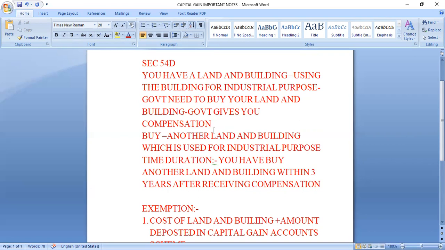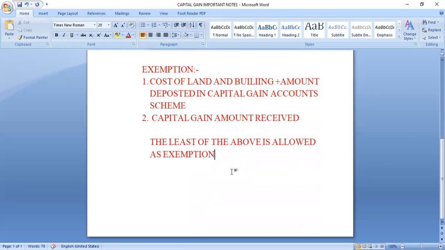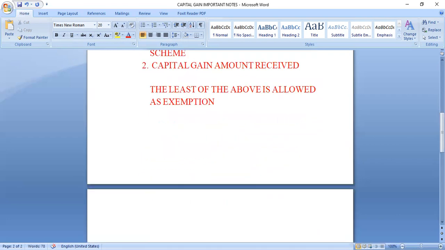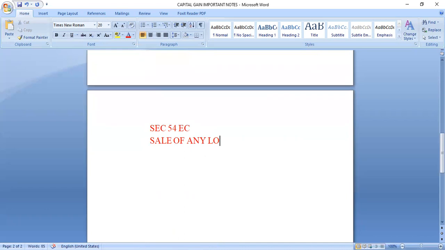Now we'll cover section 54EC. What is section 54EC? If you sell any long-term capital asset, you'll get a long-term capital gain.